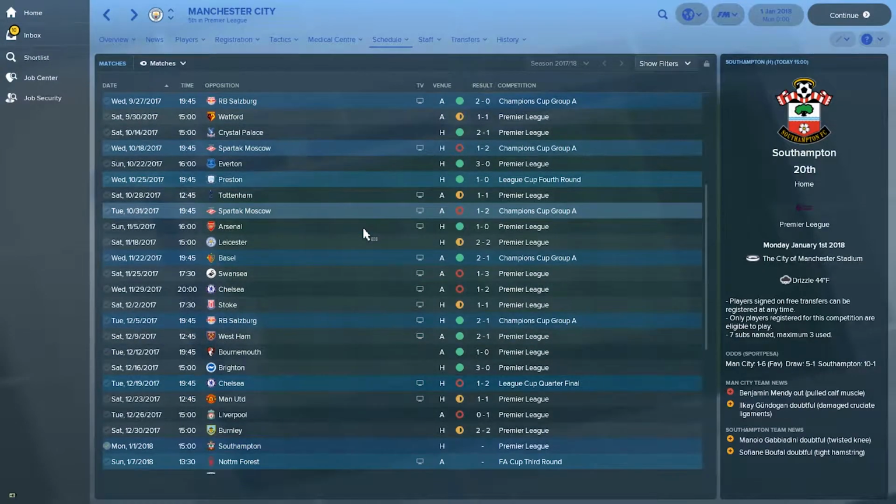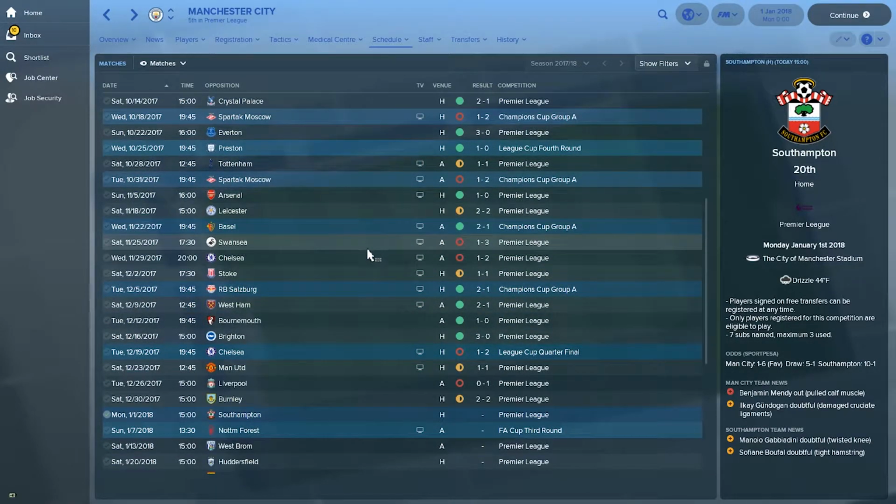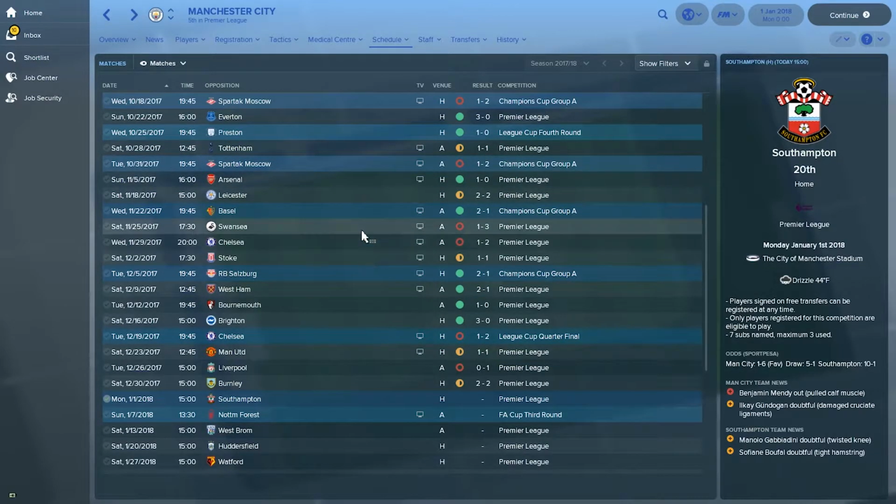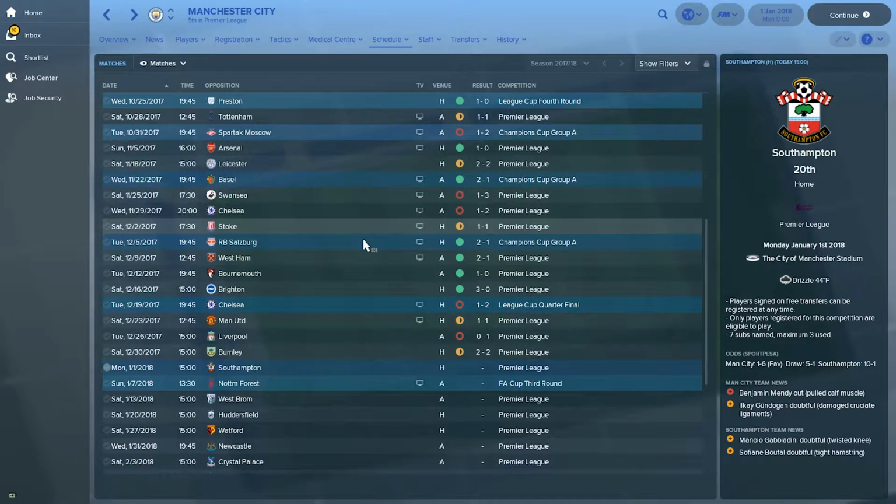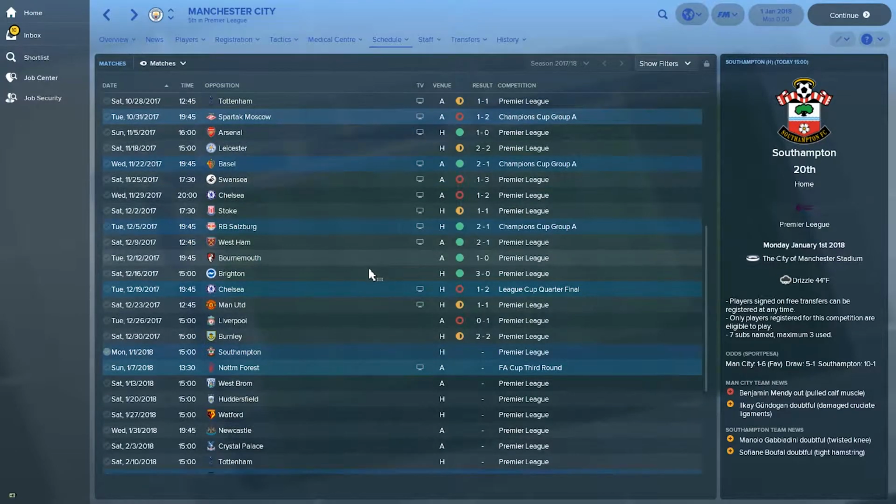Another defeat away to Spartak Moscow. And 2 defeats in a row to Swansea and Chelsea away in the Premier League. So indeed a very bad period here. That was the end of November, a very tough period for Man City. Then they got off to a brighter patch in the beginning of December, and they ended the month terribly with 2 losses and 2 draws. They lost in the League Cup quarterfinal to Chelsea, drew at home with United, lost at Anfield to Liverpool, and then drew with Burnley.